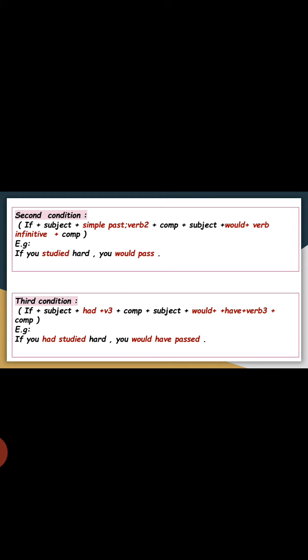Let's go to the third condition. The third condition: if plus subject plus had plus verb 3 plus complement. The main clause part: subject would have verb 3 plus complement. Let's go to the example. If you had studied hard, you would have passed. Look at the if clause part. We have had studied, had plus verb 3. So the main clause part must be would have plus verb 3.